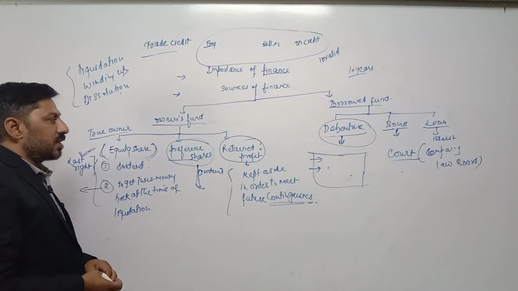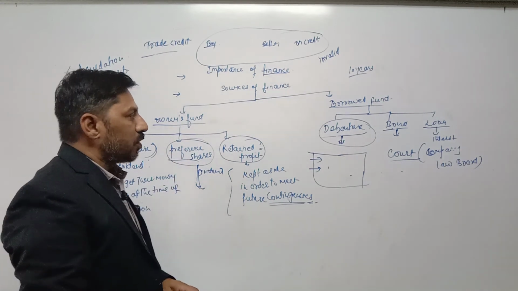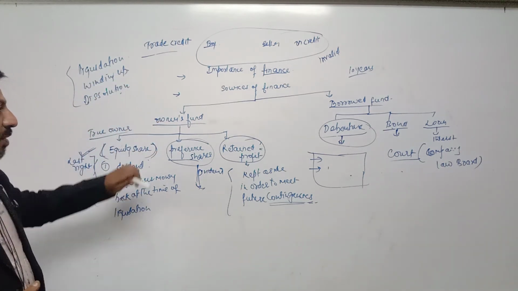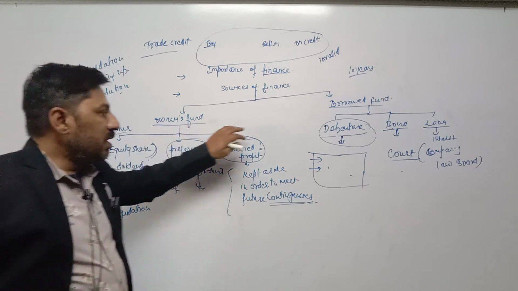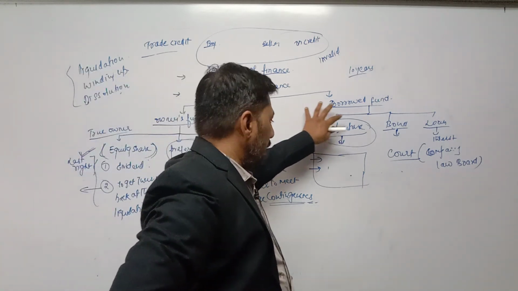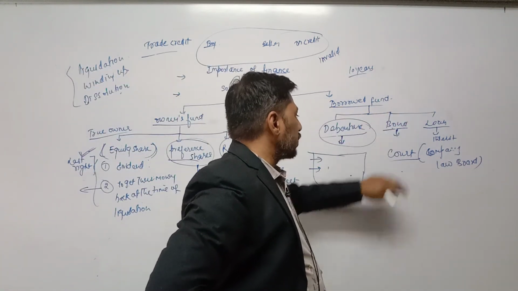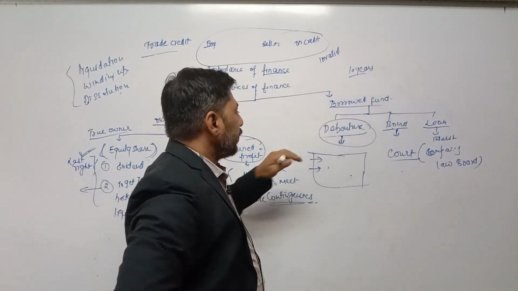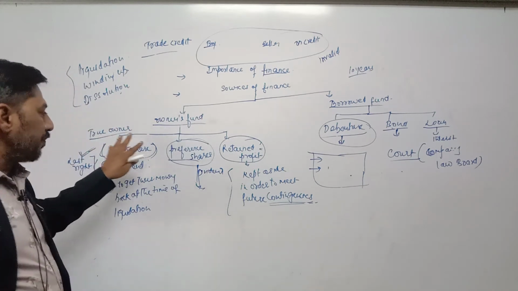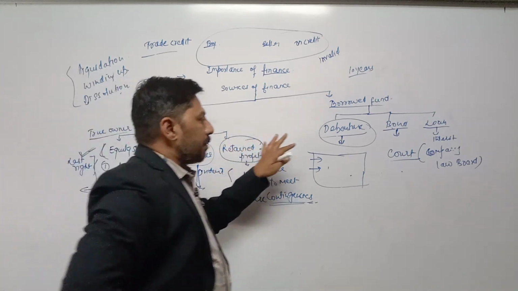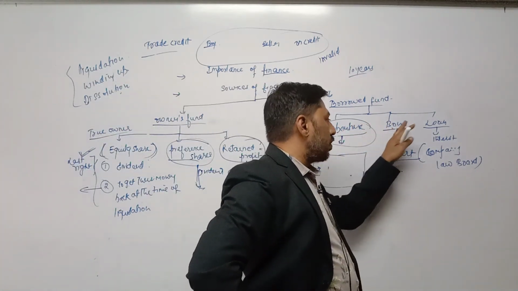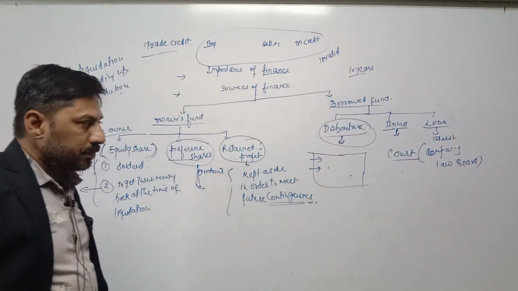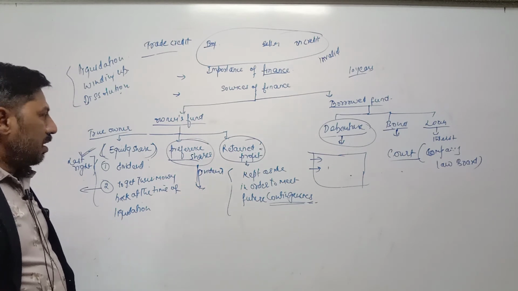And lastly, we have completed owners fund and borrowed fund. Difference between owners fund and borrowed fund: the amount invested by shareholders is called owners fund. The amount arranged from different sources other than owners fund and invested into the business is called borrowed fund. Owners fund examples: equity share, preference share and retained profit. Examples of borrowed fund: debenture, bond, loan, public deposit, trade credit, loan from financial institution and loan from commercial bank.